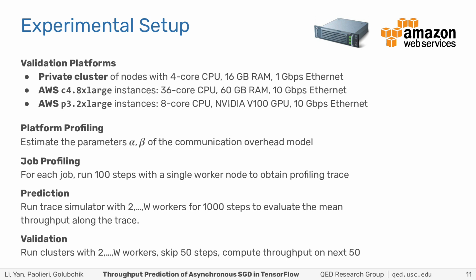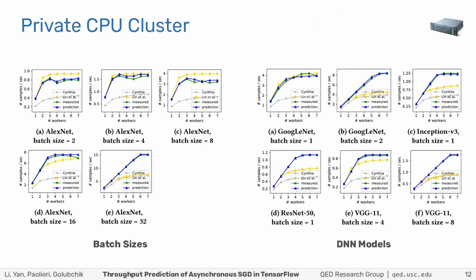To validate our prediction, we run clusters with 2 to 7 workers on AWS or on our private cluster, skipping the first 50 training steps and measuring mean throughput on the next 50. So in our private cluster, first on the left, we validate on a given deep neural network, AlexNet, for different batch sizes. Our predictions in blue are close to the actual measurements in green.